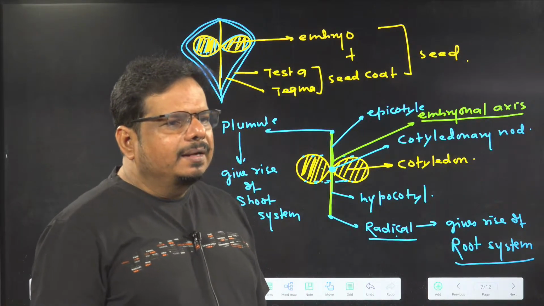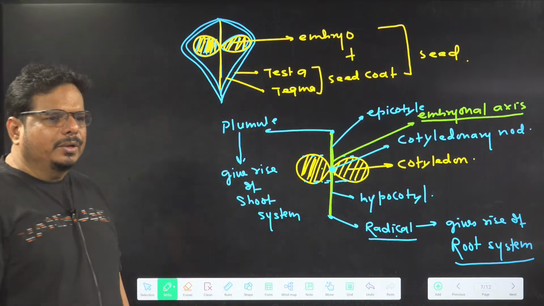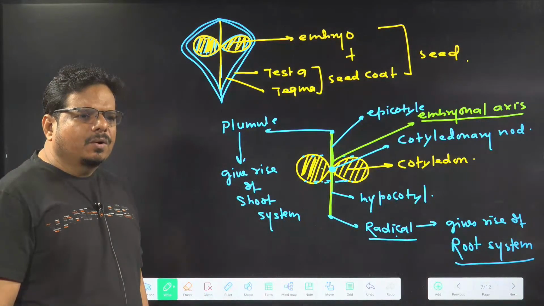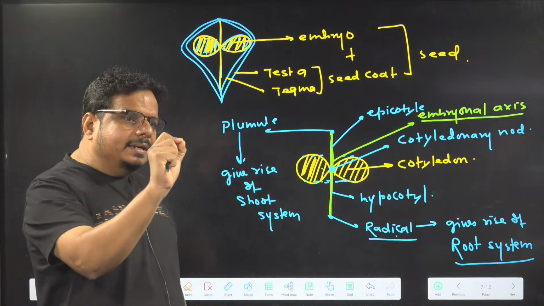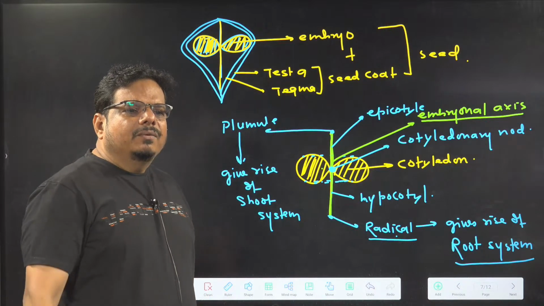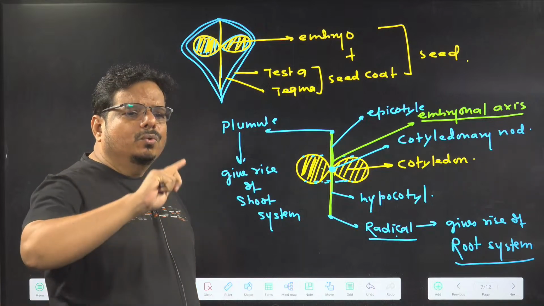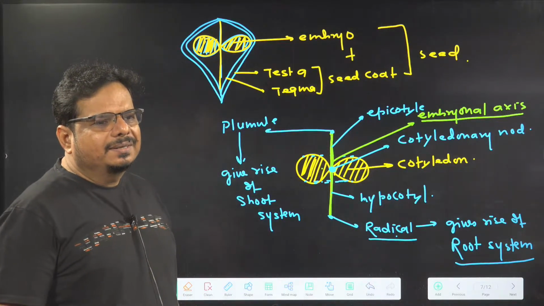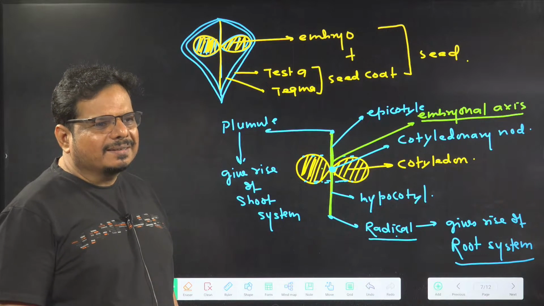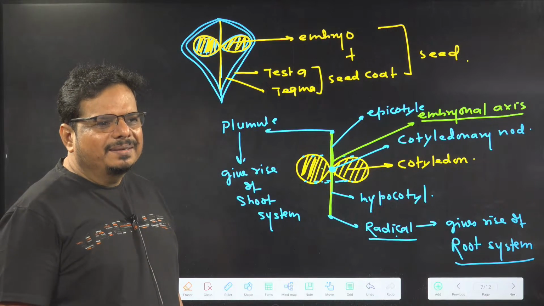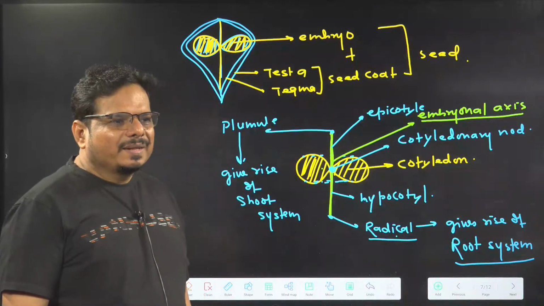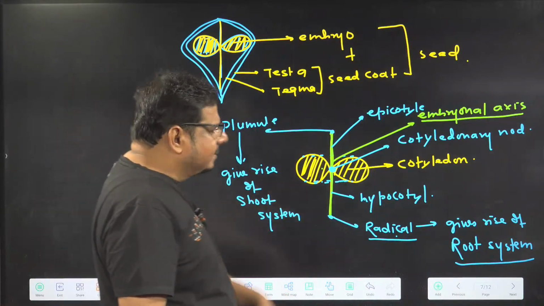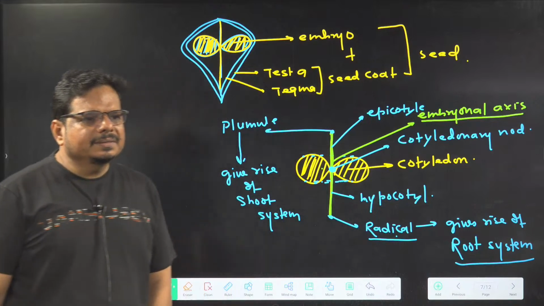Clarity came? So I just decoded a dicot embryo. I told you the different components of the dicot embryo. I told you where the radicle is. And when the radicle gives rise to the root, it is called which root? Taproot. Picture clear? Is it all right in the mind? Understand about the taproot? Should I change the slide now? It is done, it is over.